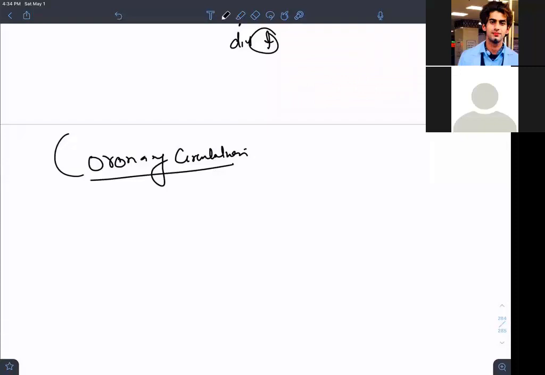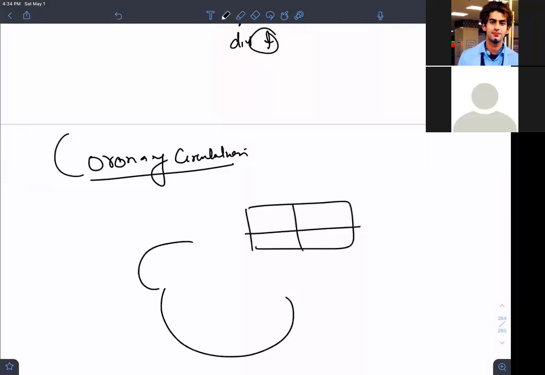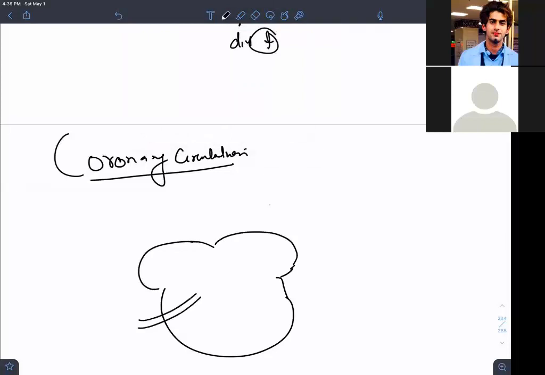If I talk about the coronary circulation, the main thing is that if this is the heart, I will be teaching you in cardiovascular. So we have the right coronary artery, and we have the left coronary artery.